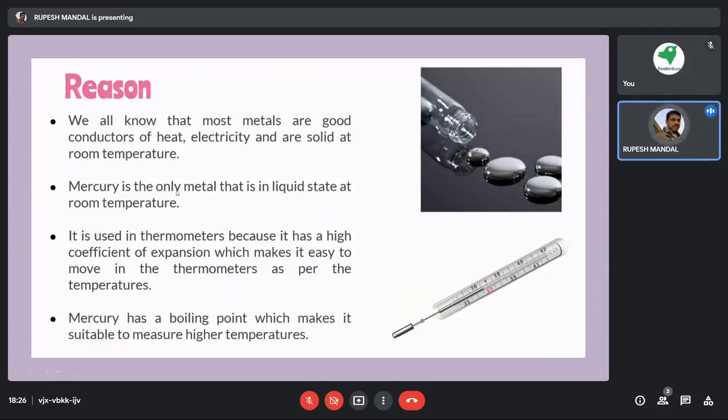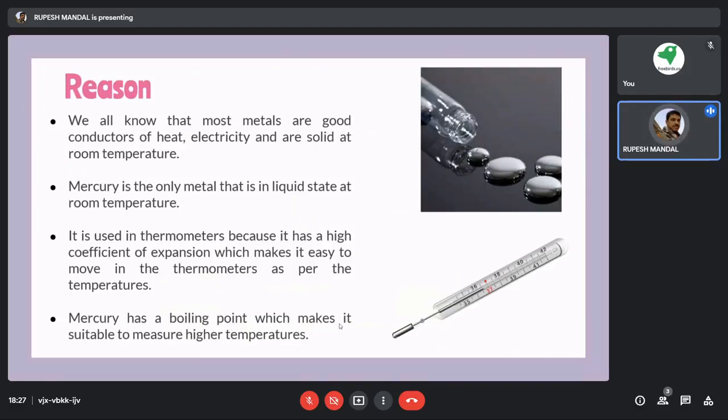Mercury is the only metal that is in liquid state at room temperature. All the other metals we know are in the solid state at room temperature. Its melting point is also low, as we have seen, but it doesn't boil. Even if we apply heat, it stays in the liquid state and does not change to the gaseous state. That is why we also consider it a metal.